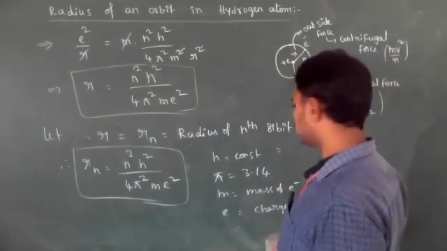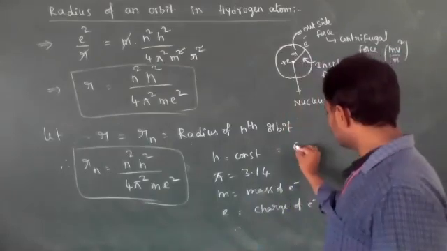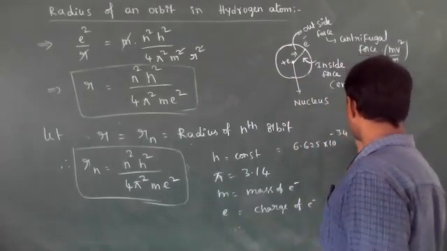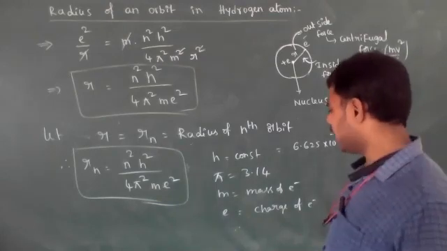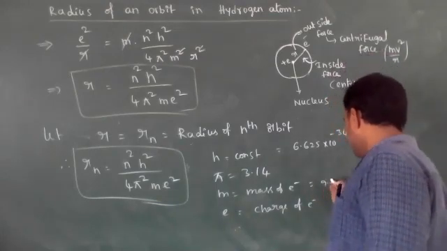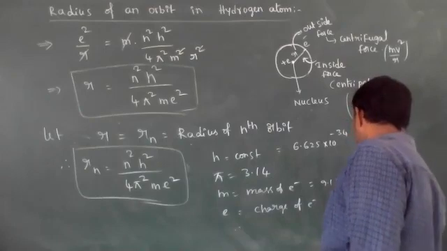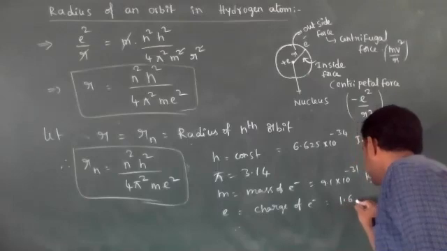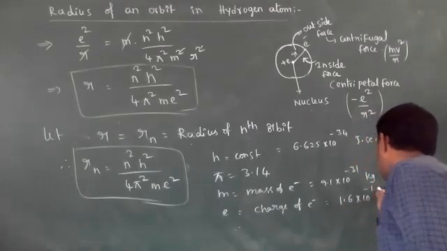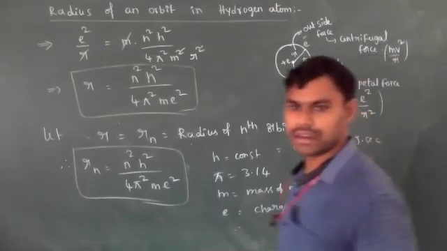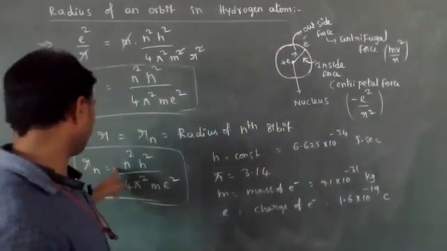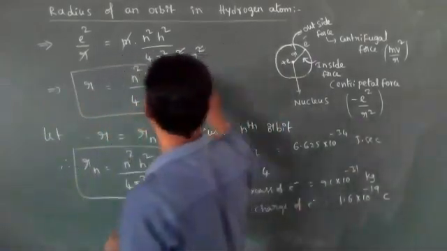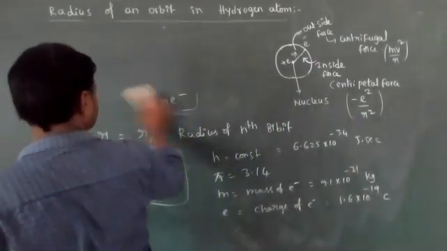The h value, Planck constant, you take 6.625 into 10 to the power of minus 34 joule second. Mass of electron is 9.1 into 10 to the power of minus 31 kg, and charge of electron is 1.6 into 10 to the power of minus 19 coulombs. You substitute the values in the above formula, then we'll get one constant, that is the radius of hydrogen atom.